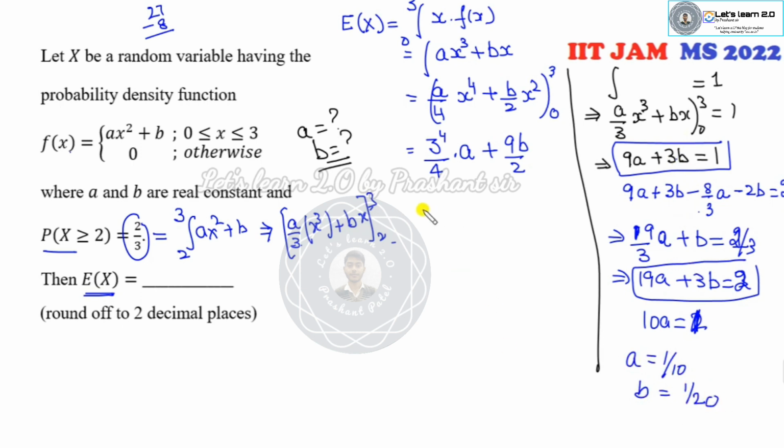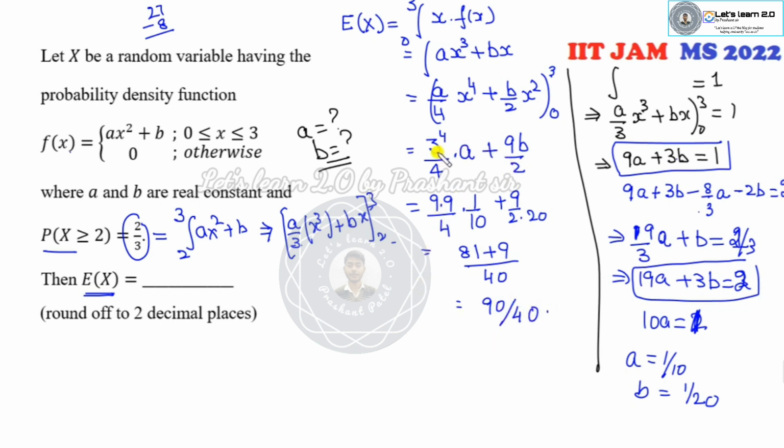Fine. So what is b? If I substitute here, b is 1 over 20. So substitute here, it's 9 over 4 into a. A is 1 over 10 plus 9 over 2 into 20. So you can see 40 is the LCM. It's 9 over 40 plus 9 over 40. So the answer is 90 over 40.